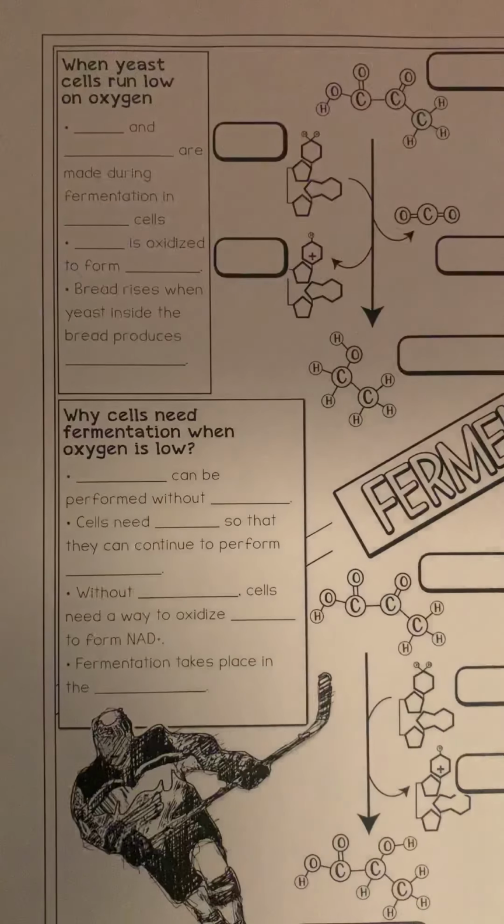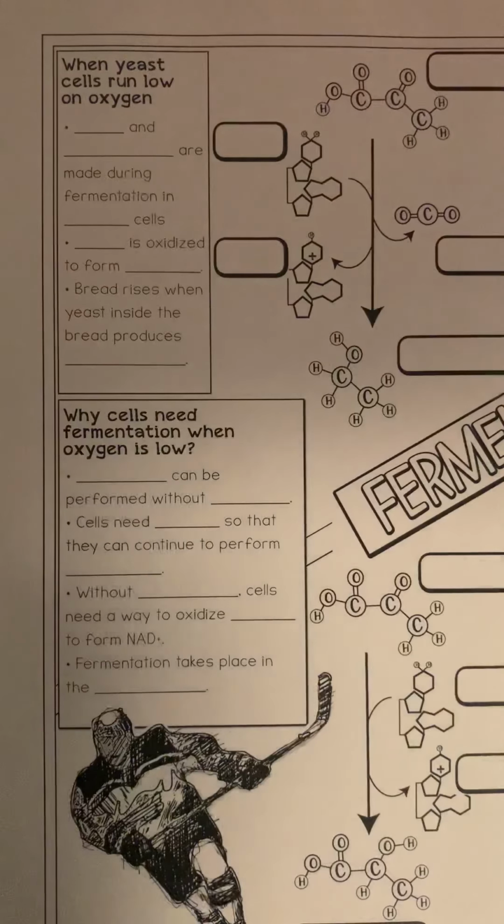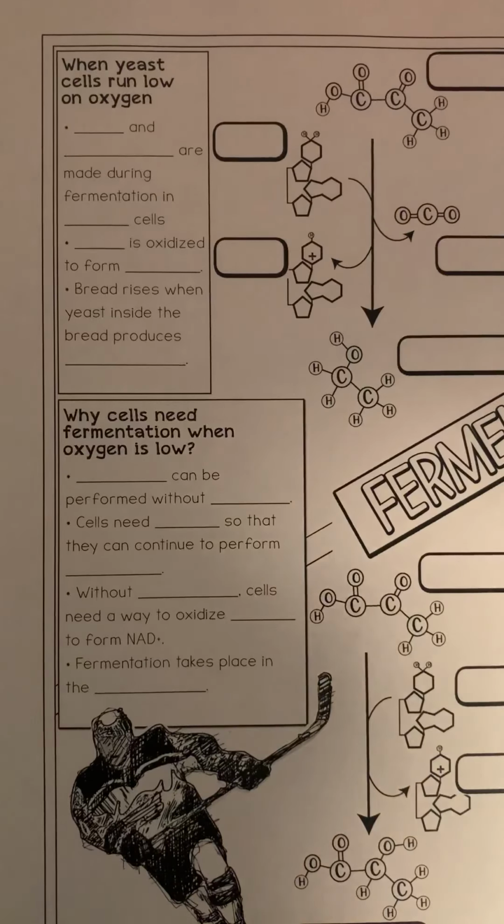We're going to fill in our fermentation notes. Fermentation is the process that happens after glycolysis if there is no oxygen present. If there is oxygen, then cellular respiration goes on as normal. It goes from glycolysis, then into the Krebs cycle, then into oxidative phosphorylation. But if for some reason there's no oxygen available, then the pyruvate molecule that is created at the end of glycolysis will undergo fermentation.